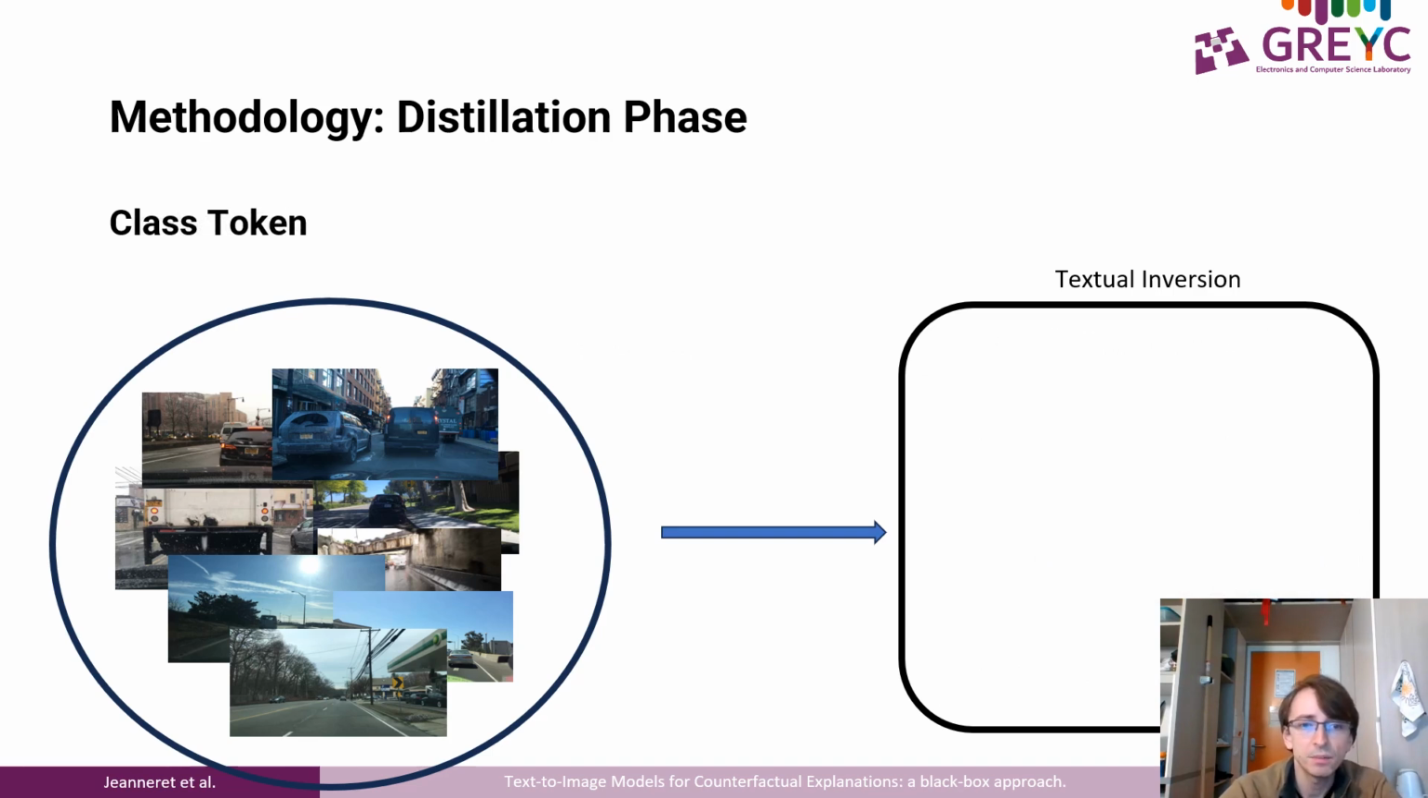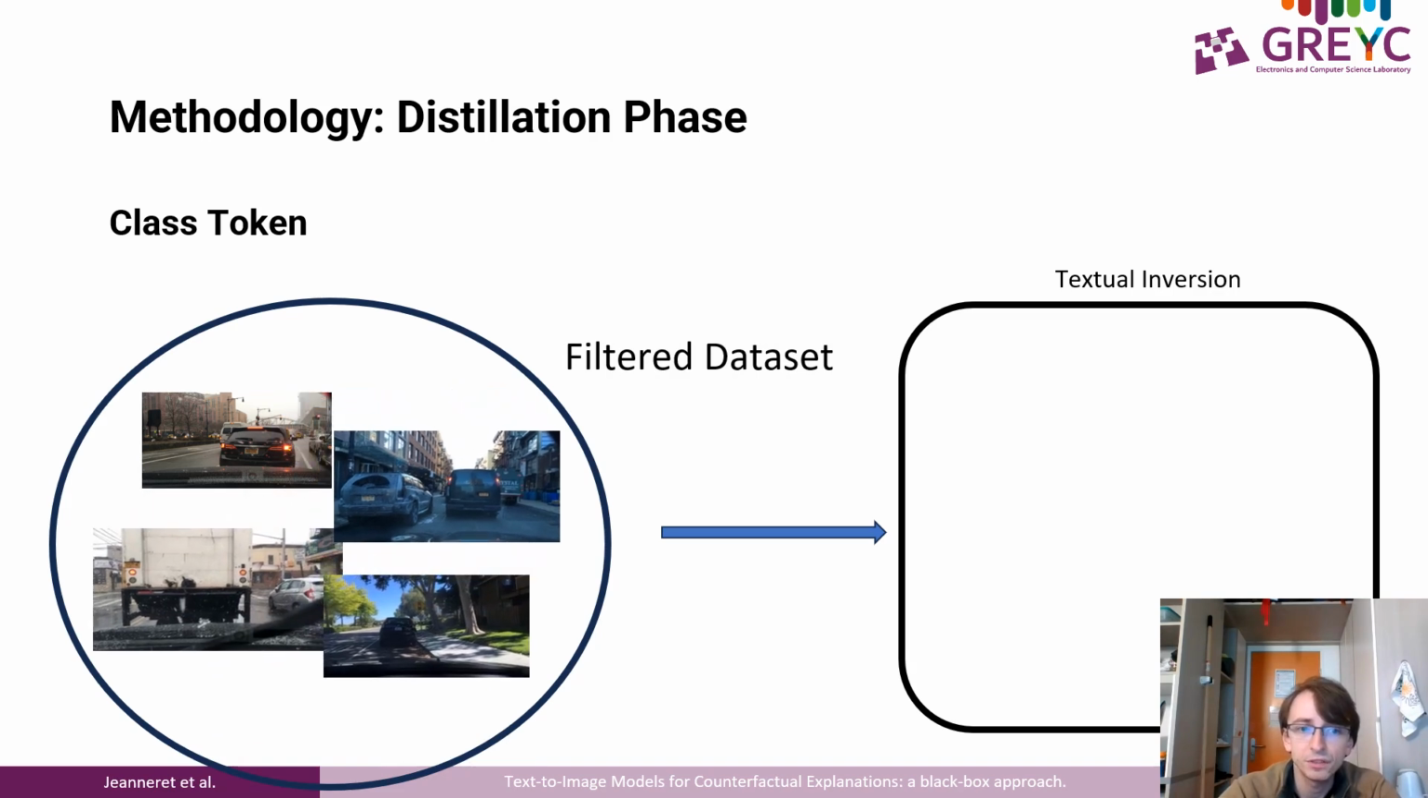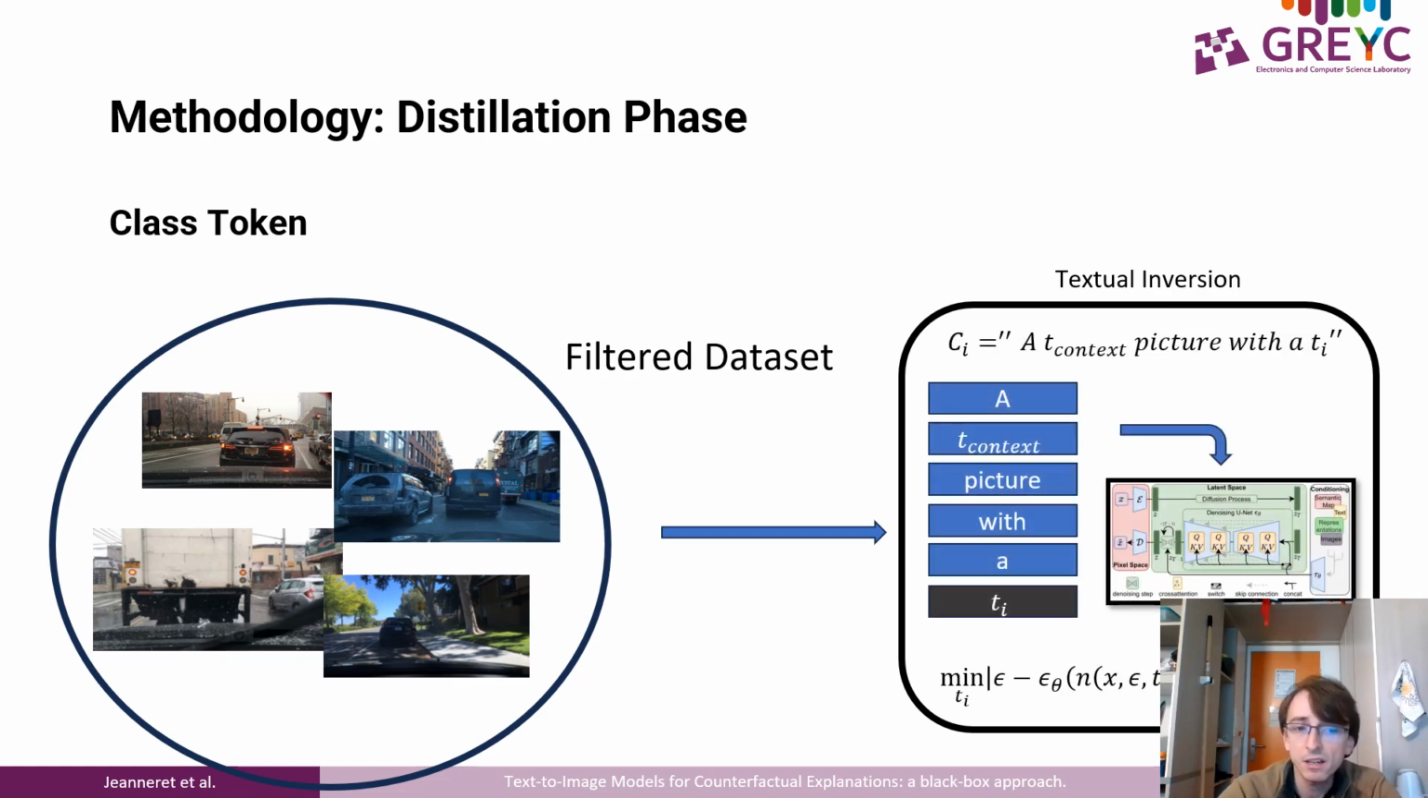We take a similar approach to learn the class-related token. Firstly, we filter the dataset and select only those images classified as a certain class. And then, again, conduct textual inversion to learn the new embedding for this specific class. Note that we only needed the prediction and the input of the model, something that previous methods do not have.